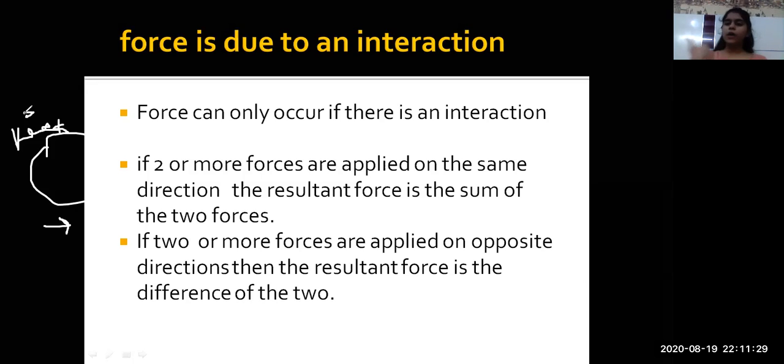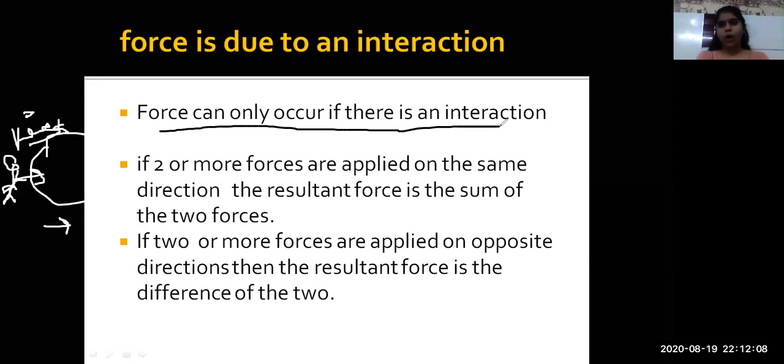मेरे को बॉल को किक करना पड़ेगा in order to move it forward. Now, I cannot just imagine that the ball moves forward, right? There has to be a contact between me and the ball. Don't mind my drawing, I'm not good at that skill. If there is a contact, then only the force would be applied. So force can only occur if there is an interaction or a contact.